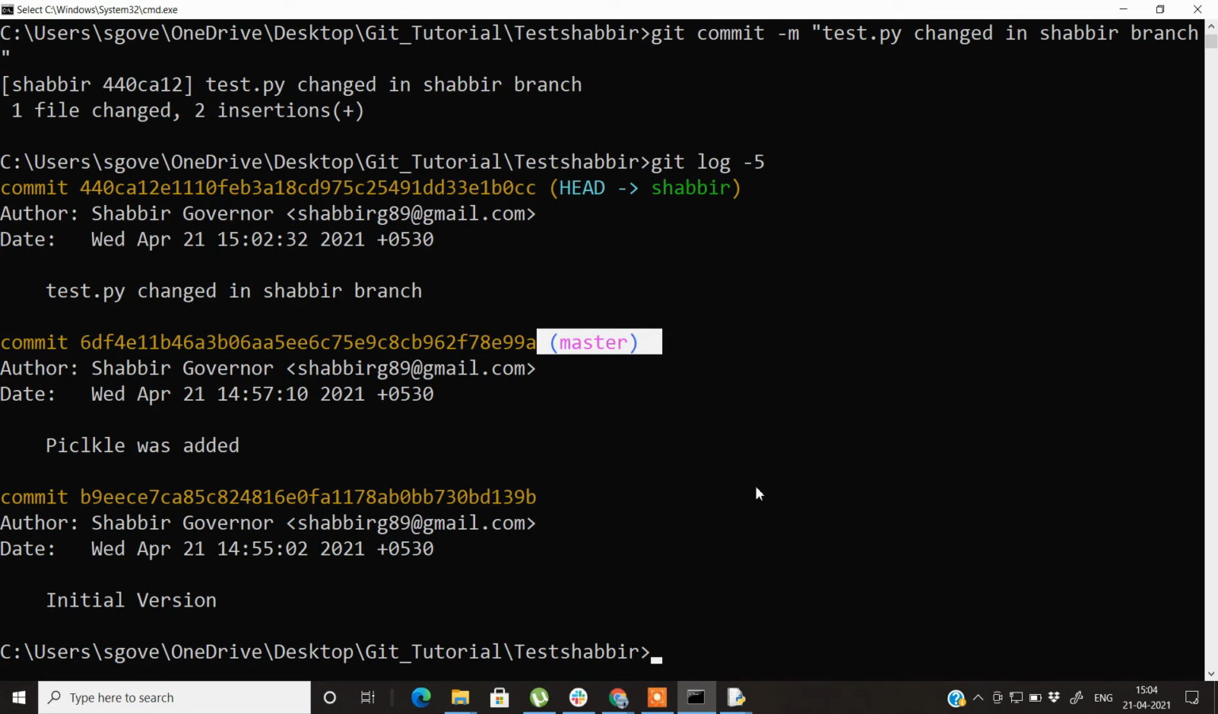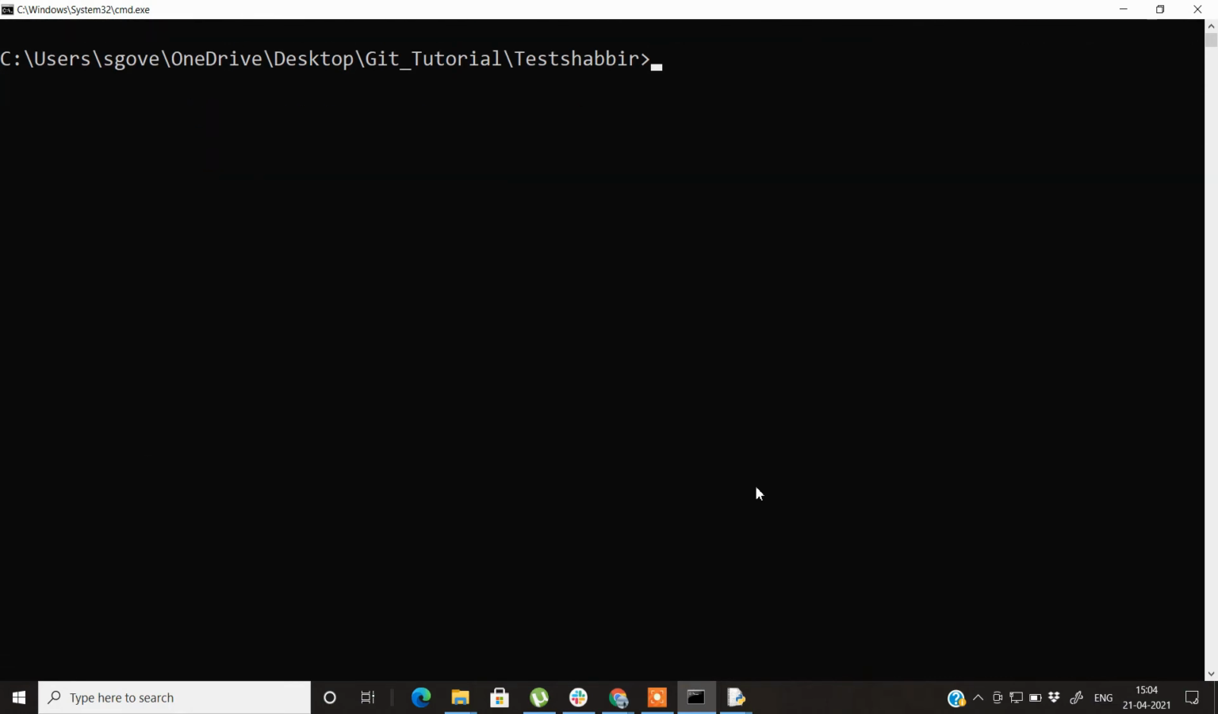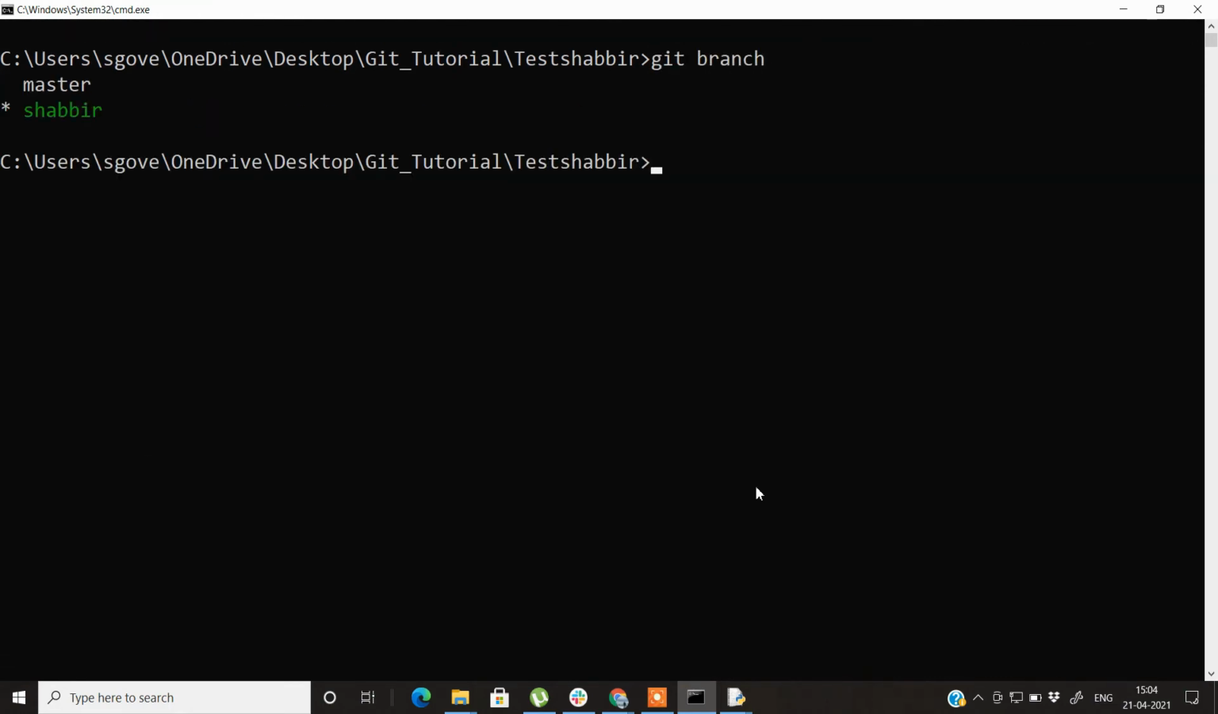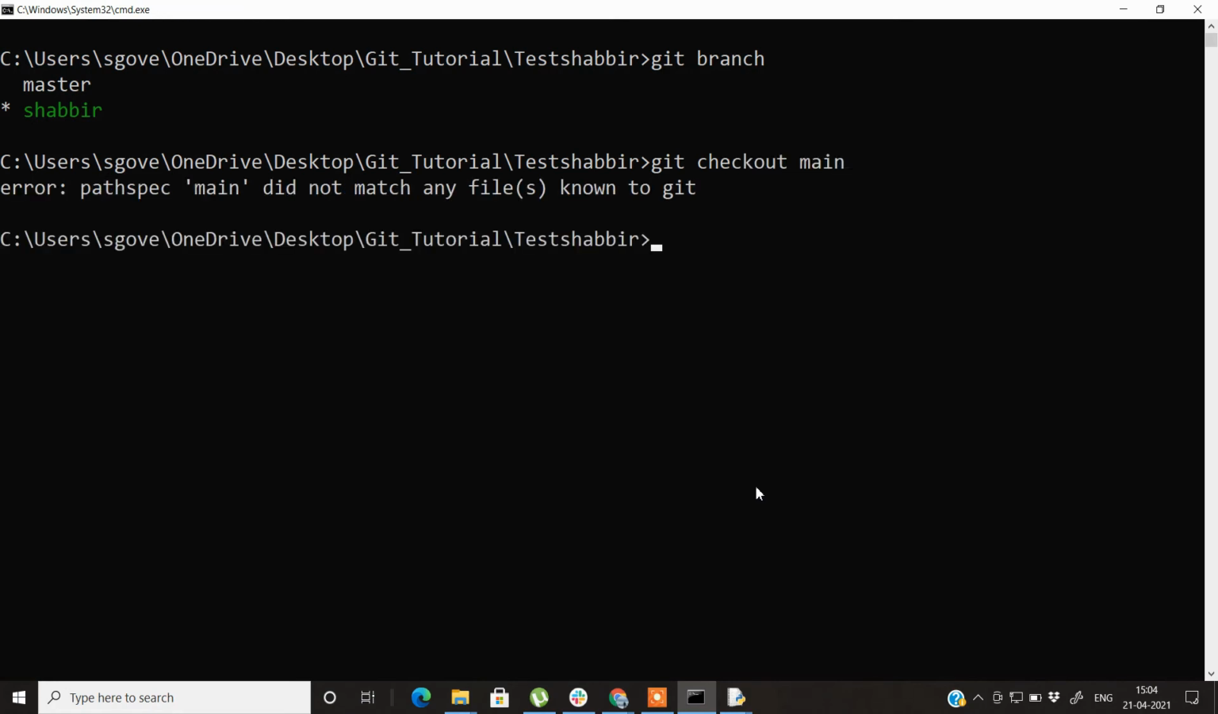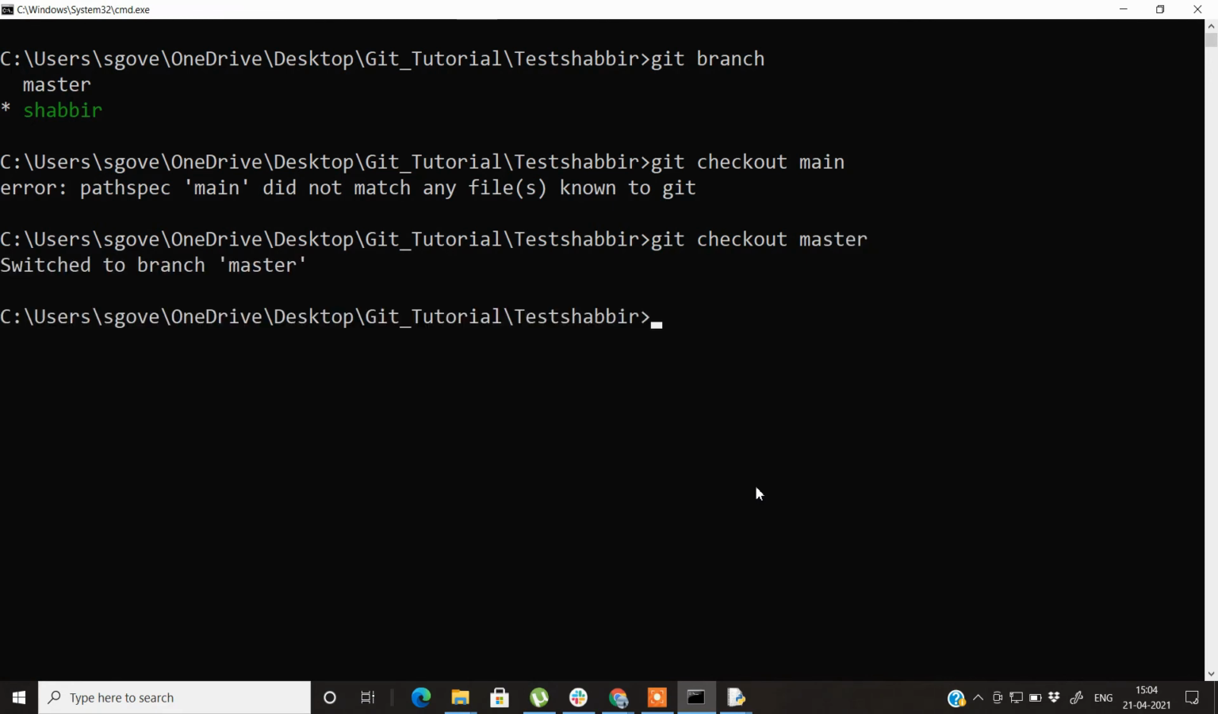If you want to delete a certain branch, how can that be done? Let's check that out first. Now, which branch are we on? We are on the Shabbir branch. So firstly, let's go to git checkout main. Oops, master. So we are on the master branch now.